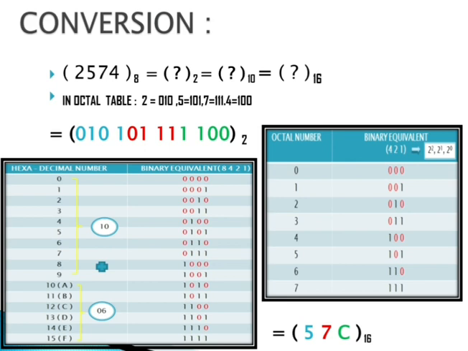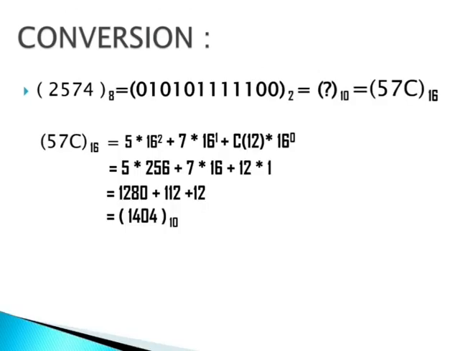Now, which one is left? We have to convert into decimal. In any way we can convert. Either we can convert from binary to decimal, from hexadecimal to decimal, or from octal to decimal. We have different paths. But now what do we want? The decimal number. See, only the conversion is left. Either octal to decimal or binary to decimal or hexa to decimal. Anywhere you get the same answer.